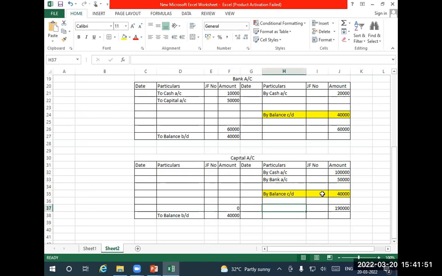So the credit side total is 1,50,000. The balancing figure will come on the debit side. Even if there is no entry on one side, we have to take the balance. To balance carry down, 1,50,000.